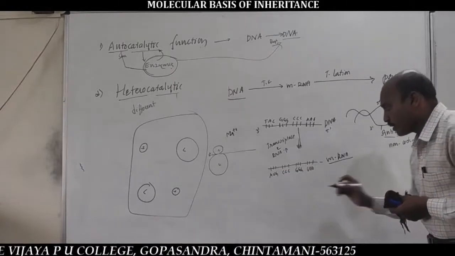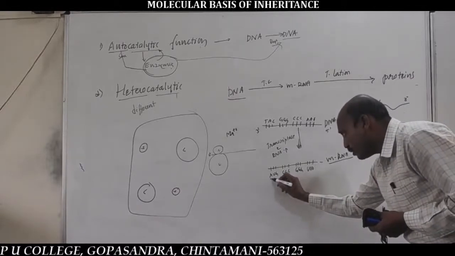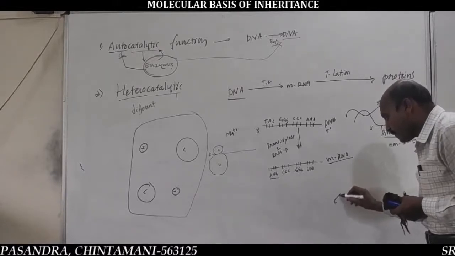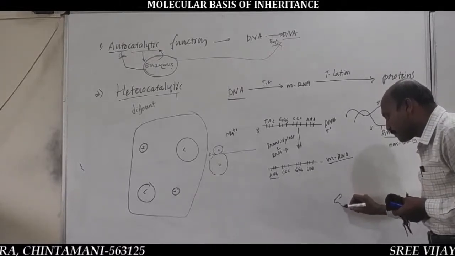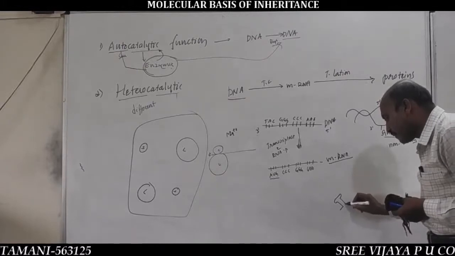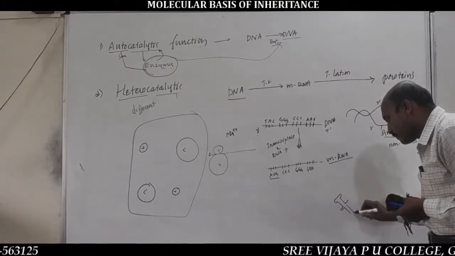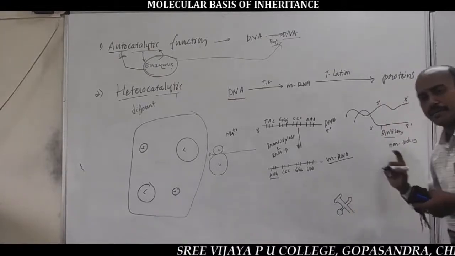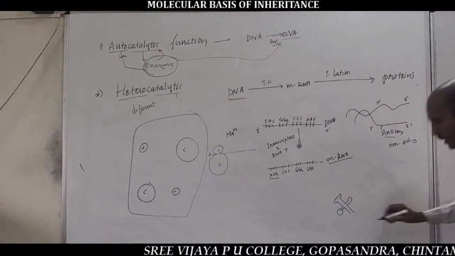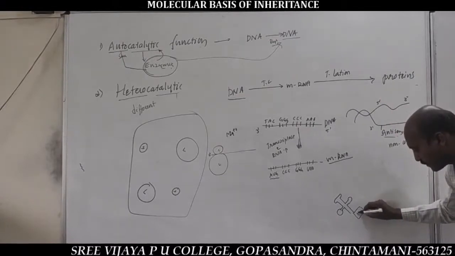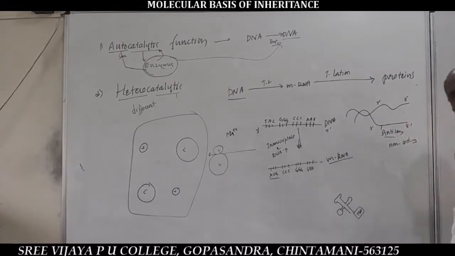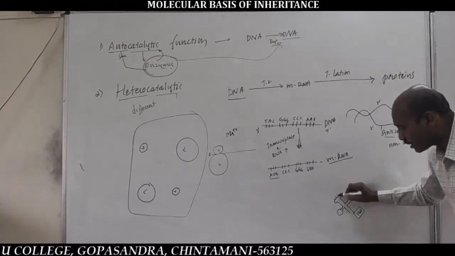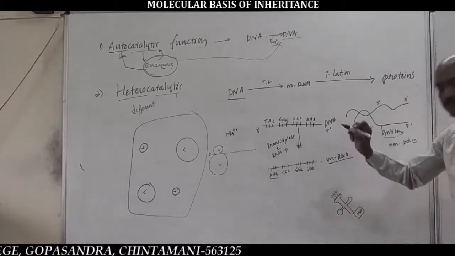If the mRNA contains an AUG codon, the first tRNA, already synthesized from DNA, carries the methionine amino acid, abbreviated MET-tRNA, methionine tRNA, by its anticodon UAC.